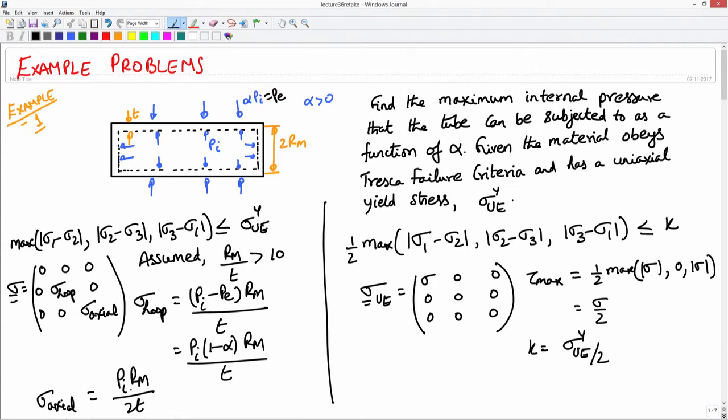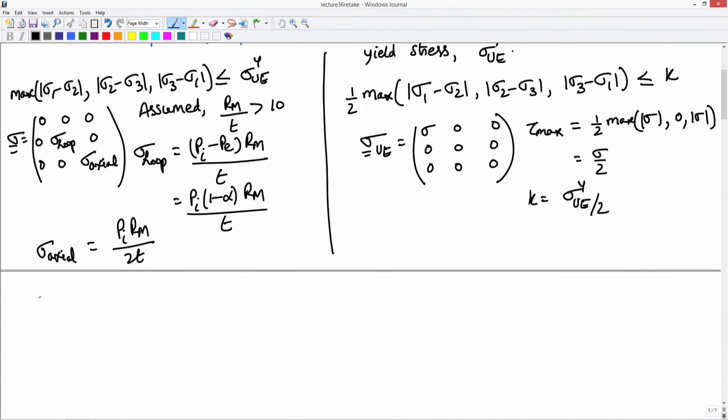So, for this, sigma 1 would be 0, sigma 2 would be P_i r_m by t into (1 minus alpha), and sigma 3, the third principal stress, would be P_i r_m by 2t.